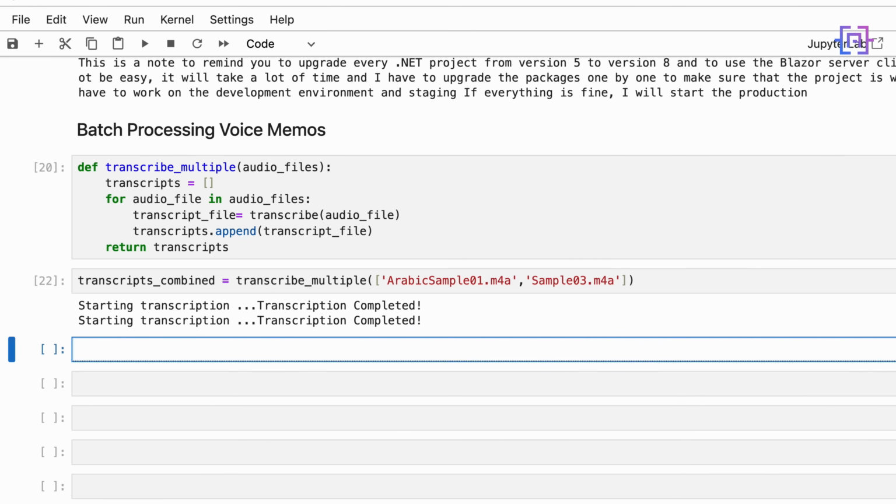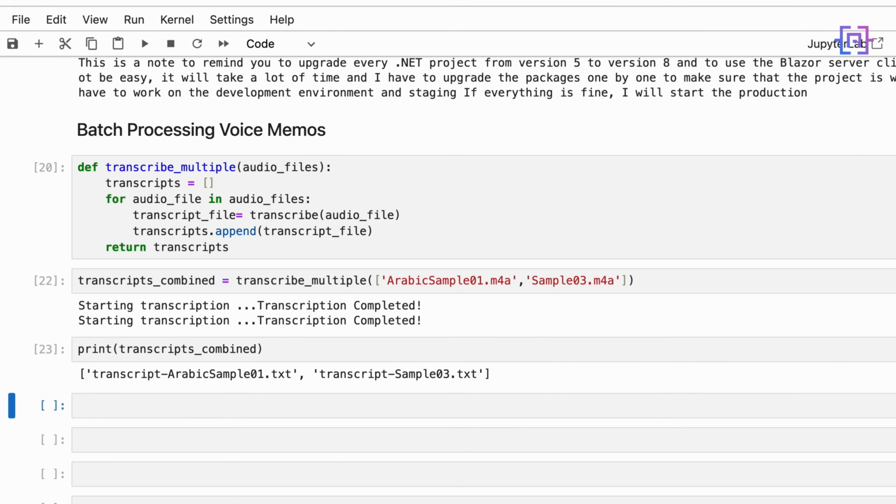Okay, so now we can say print transcripts_combined to check the file names, and we get them here.